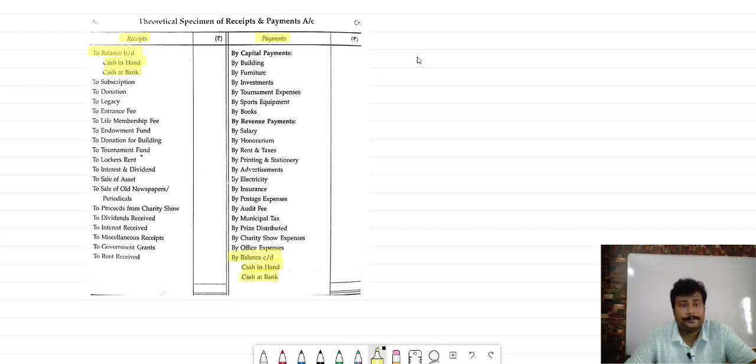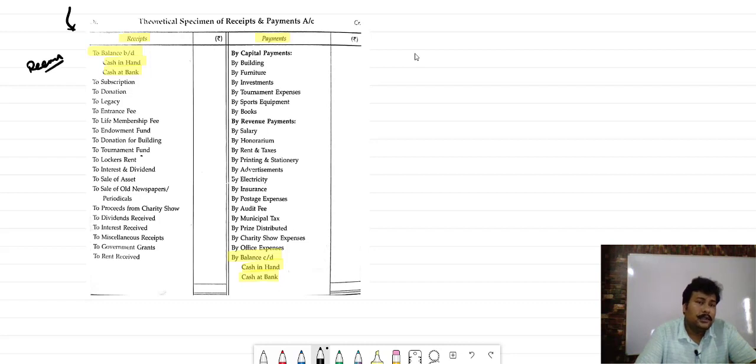Okay. Now, the content, the amount, what we are receiving, that will be considered and recorded in the receipt side, and the amount, whatever we are making the payment, that will be recorded in the credit side.